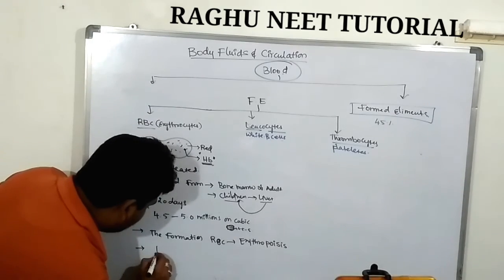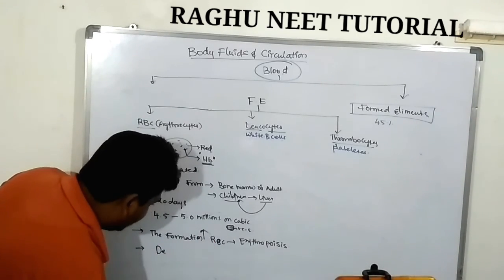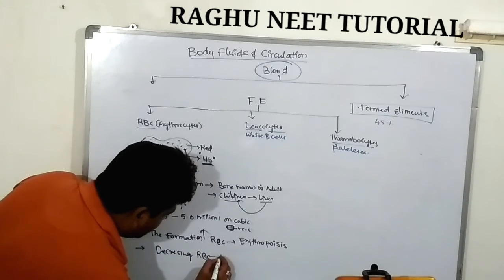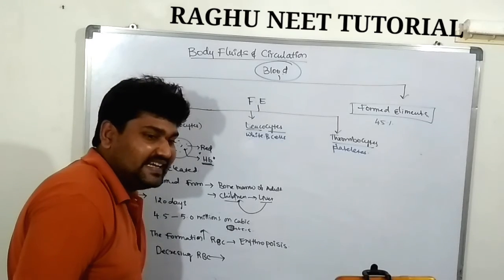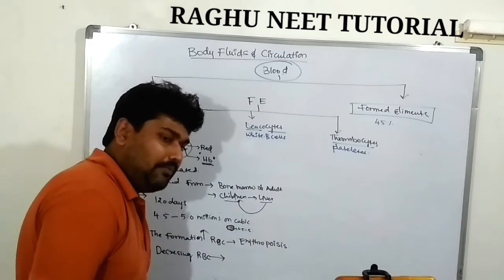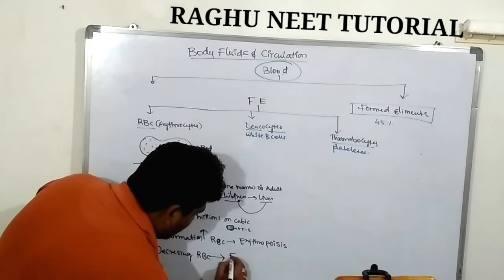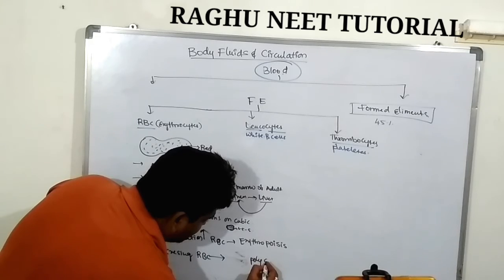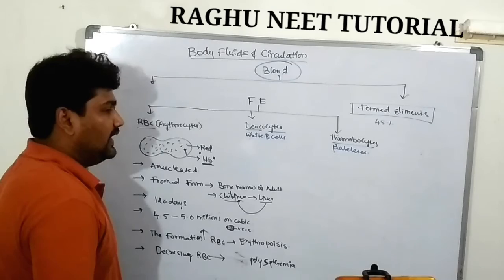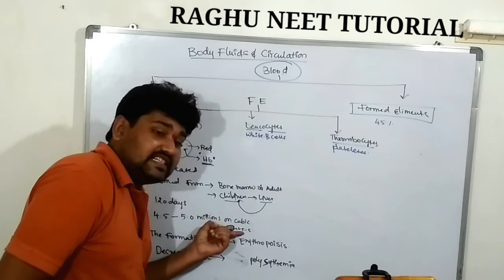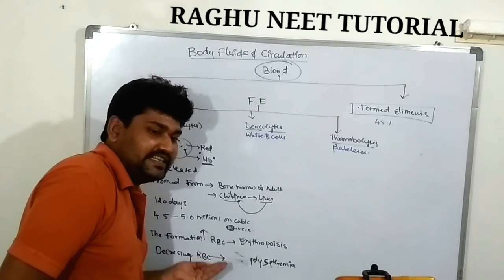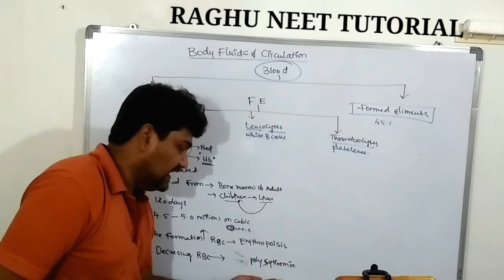Next, the decreasing of RBC level is called, in this condition, when there is a very small amount of RBCs in the bloodstream, that condition is what the speaker calls polycythemia.